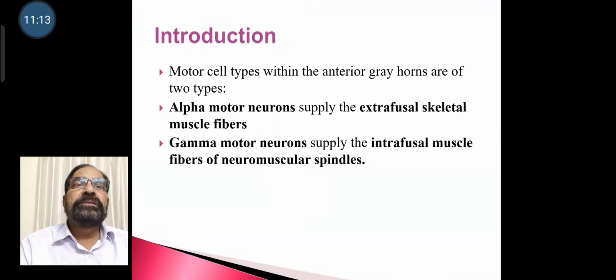Motor cell types within the gray horn are of two types. Alpha motor neurons supply extrafusal skeletal muscle fibers. Gamma motor neurons supply the intrafusal muscle fibers of neuromuscular spindles.